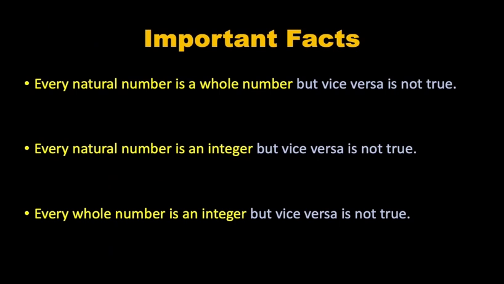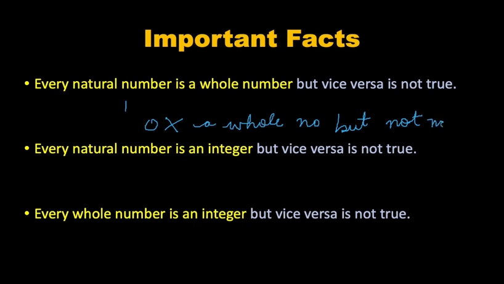Now let us understand some important facts. Every natural number is a whole number, but the vice versa is not true, which means 1 is a natural number and it is also a whole number, but 0 is not a natural number, which means every whole number is not a natural number.